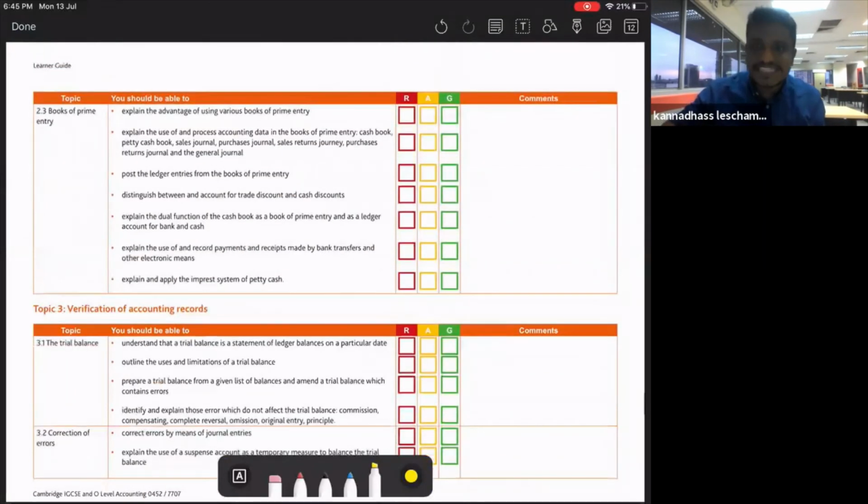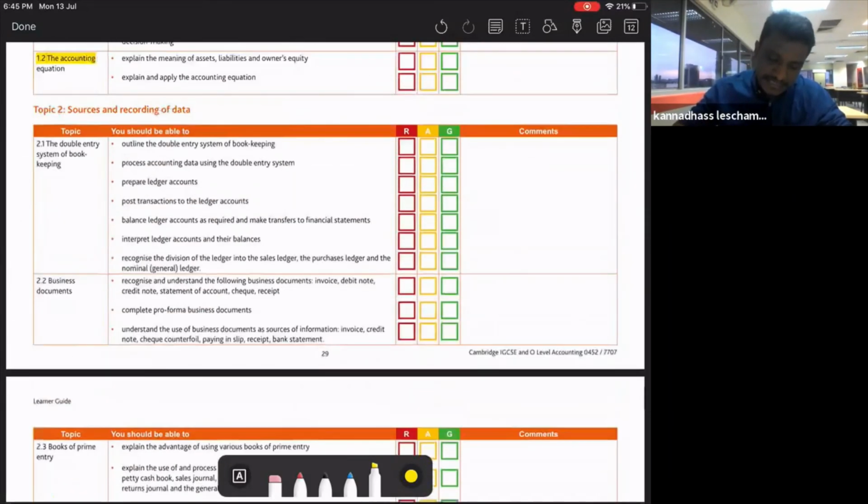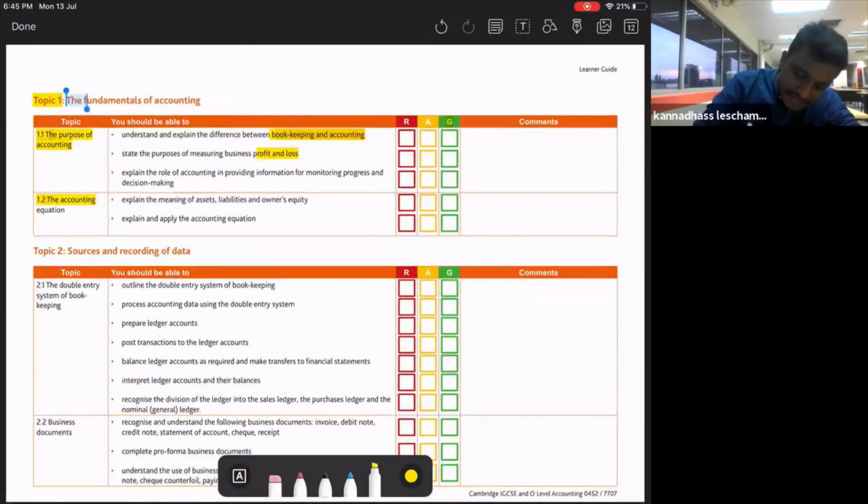For all the topics, I prepared this list. So you tick first which one you feel. After that, you have a short list of which topics you need to focus on, which you don't know. These are the topics that we learn in IGCSE. First one is fundamental accounting: the purpose of accounting and also the accounting equation.